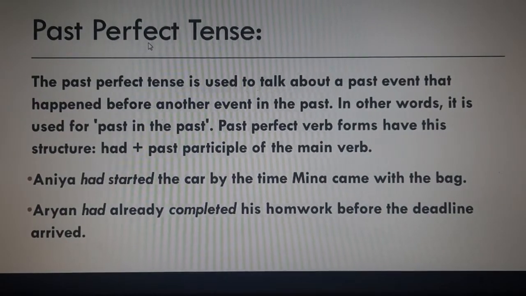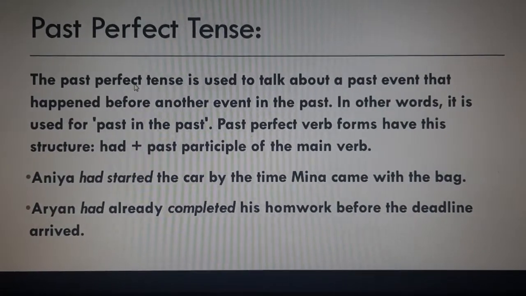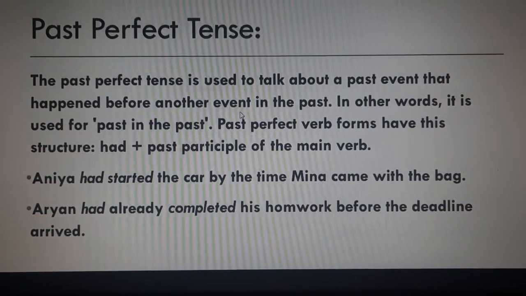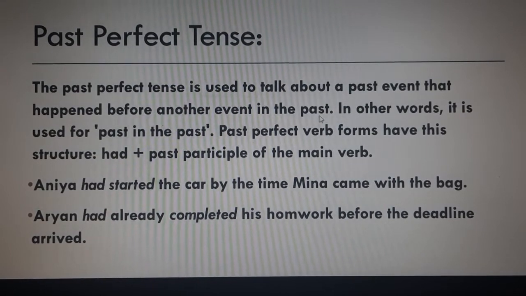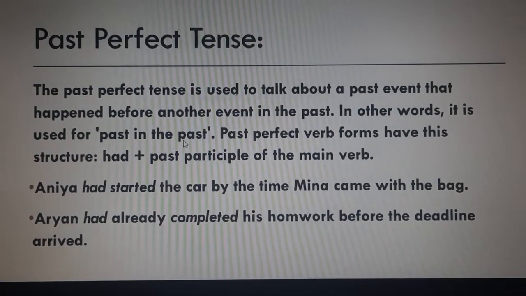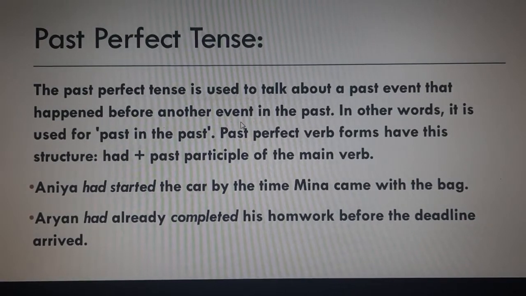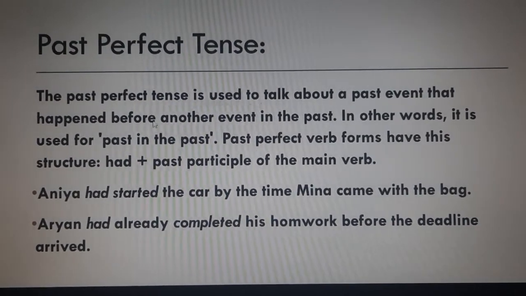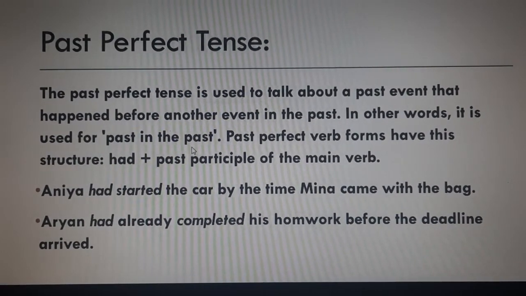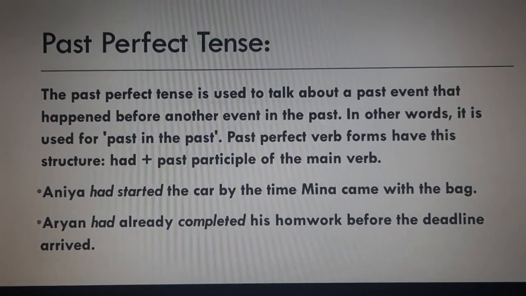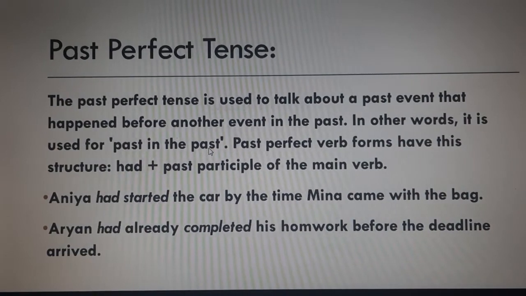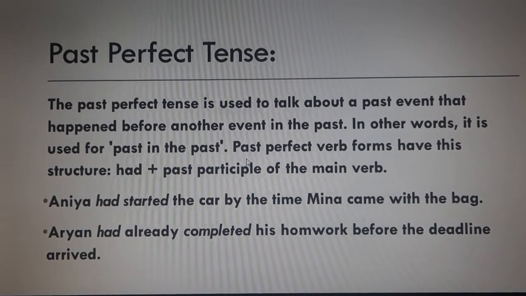The next one is past perfect tense. The past perfect tense is used to talk about a past event that happened before another event in the past. In other words, it is used for past in the past. So, any event that happened before what happened in the past. For example, there are two events which happened in the past. We are going to talk about the first one which happened and before that what happened. This one is past perfect tense.